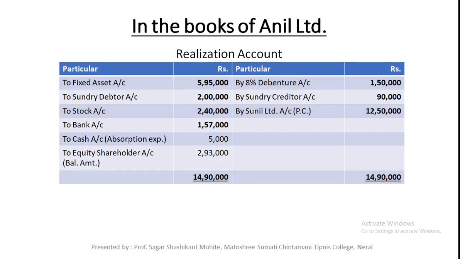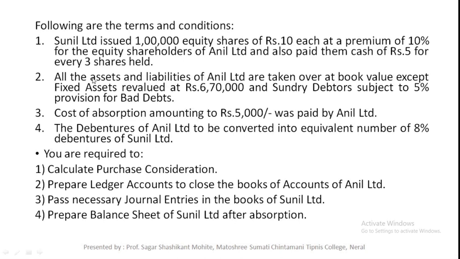After the journal entries related to the PC due, the next step is sale of assets or discharge of liability. But in the current problem there is no sale of assets or discharge of liability, because in the current problem all the assets and liabilities are taken over by the new company. So the next step is